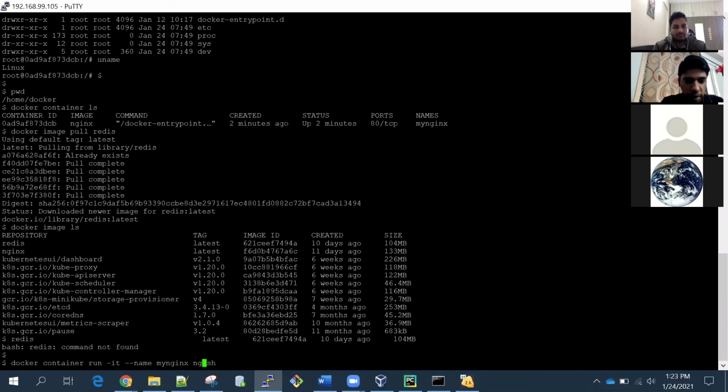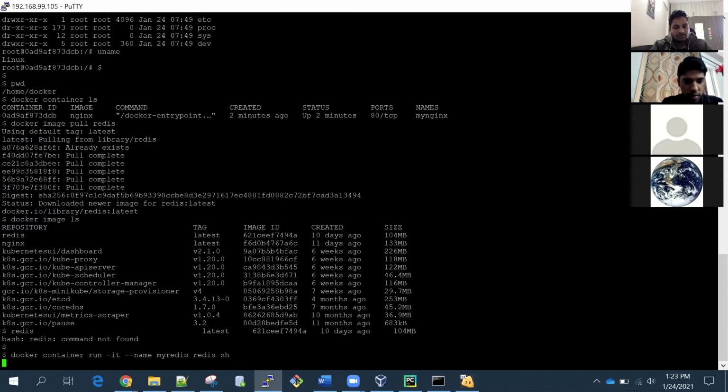So image name is Redis, and I'm giving one name to my container, which is my Redis. Okay, yeah. Let's see. So Redis container is running, and I'm inside the Redis container.